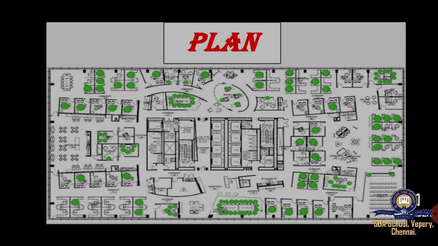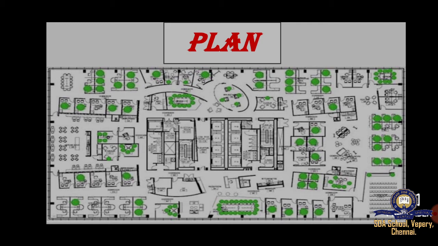A plan is always drawn according to the scale. The scale of a plan is different from that of a map. Generally, a map represents a large area, so it is drawn on a small scale. Already we learned what is small scale and large scale. For a map, we have to draw on a small scale.